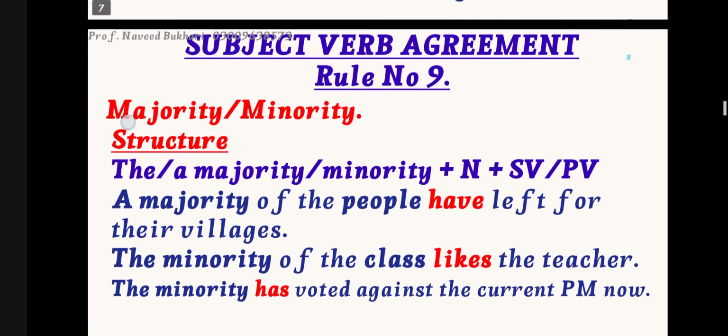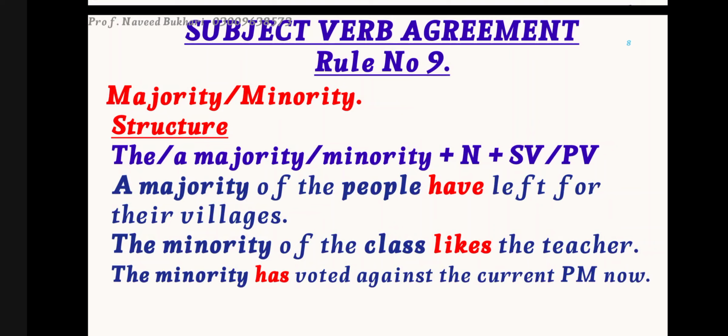Subject verb agreement rule number 9: majority and minority. Before majority and minority, you have to look for the articles, like a majority or the majority. By adding a, you are referring to the plural subject, and by adding the, you are referring to one particular majority or minority among those.